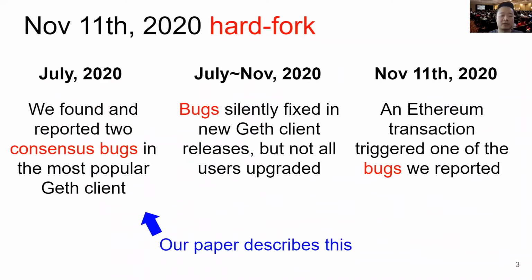This hard fork was caused by one of the two consensus bugs we found and reported 4 months before the date the hard fork occurred. We found the bugs in the most popular Geth client. The Geth client developers silently fixed the bugs in new client releases, but not all users upgraded. As a result, when an Ethereum transaction triggered one of the bugs, the problem that I described in the previous slide occurred. Our paper describes how we found the bugs.